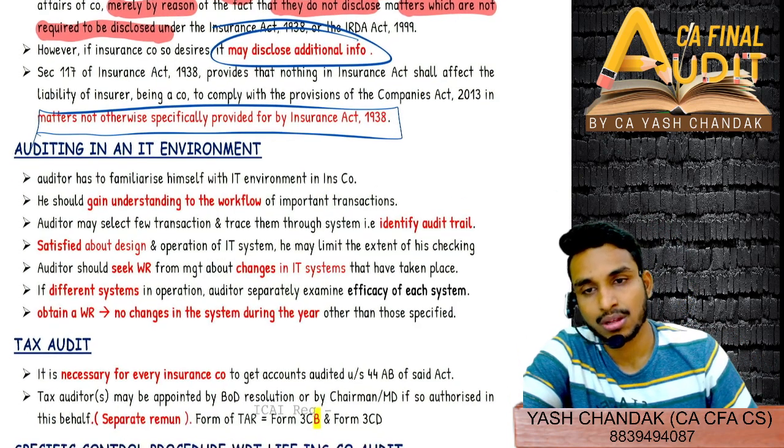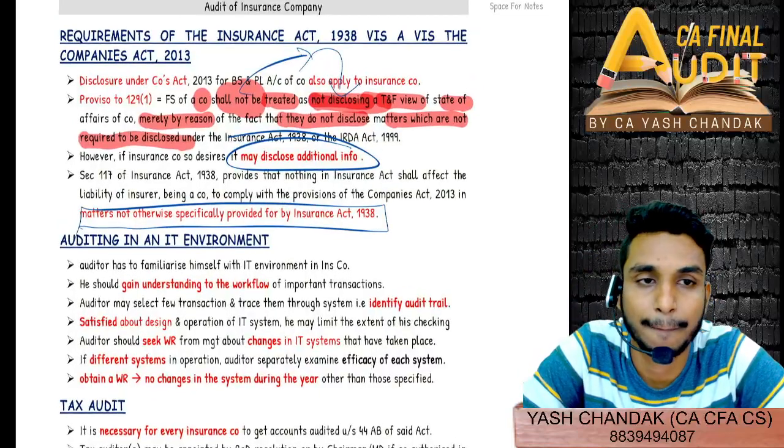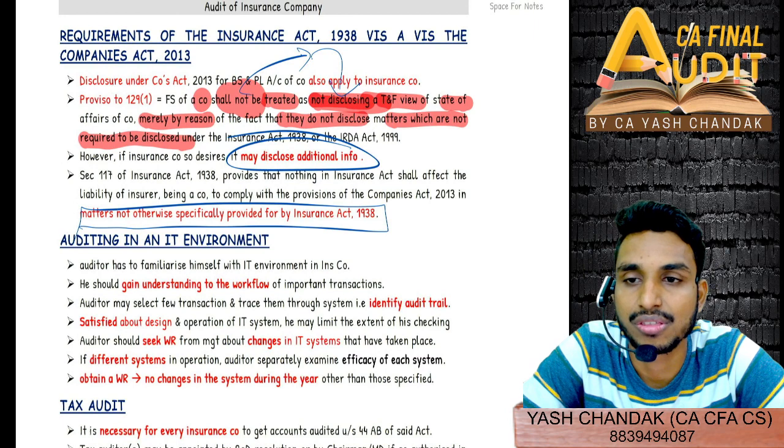So that means sir, IRDA Act overrides Companies Act here. Yeah, you can say that, for disclosure requirement for prevention of FS and disclosure.